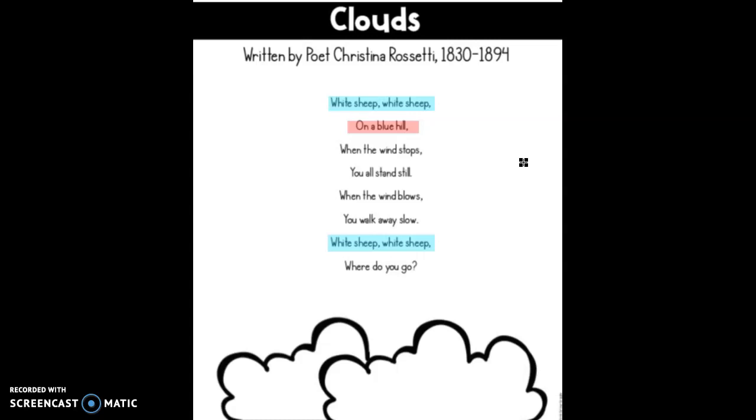White sheep, on a blue hill. When the wind stops, you all stand still. When the wind blows, you walk away slow. White sheep, where do you go?